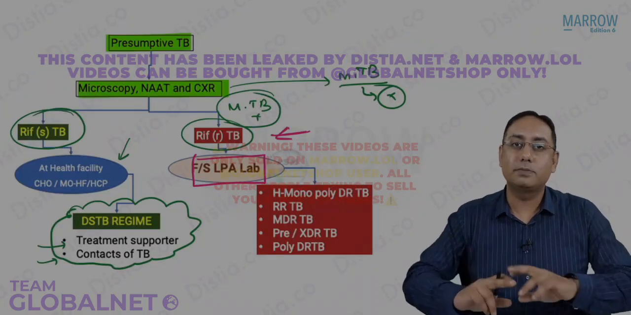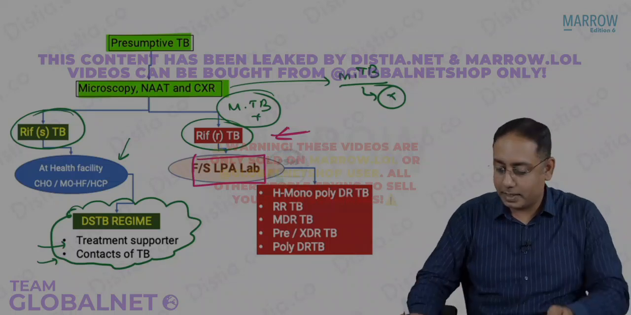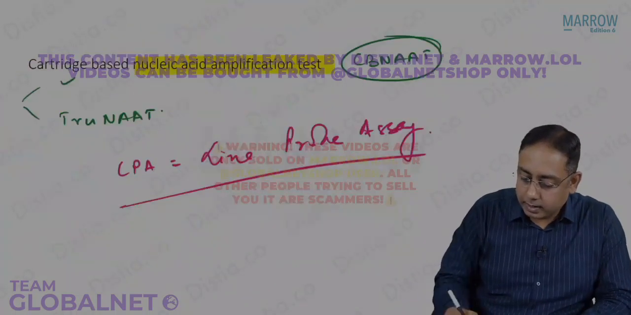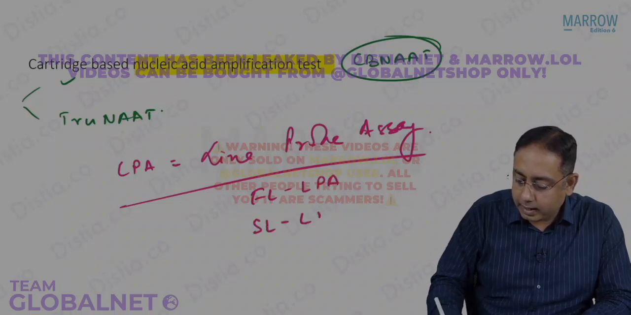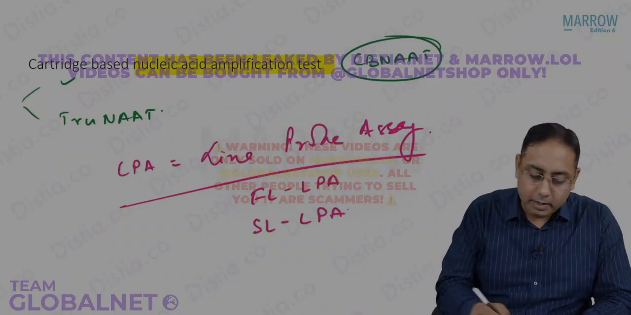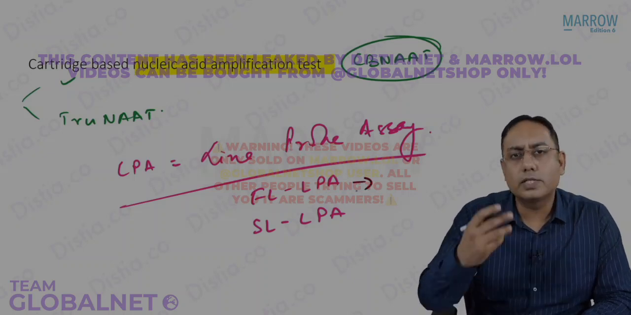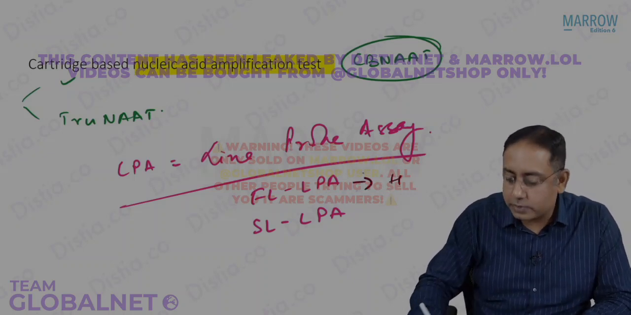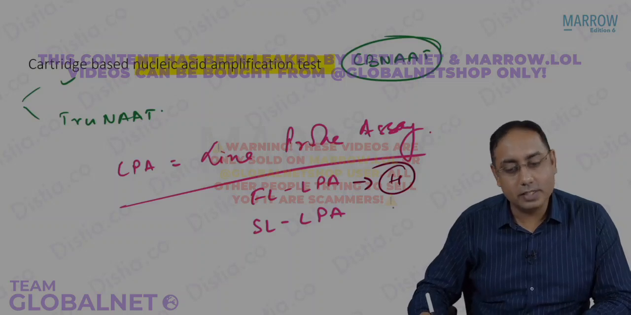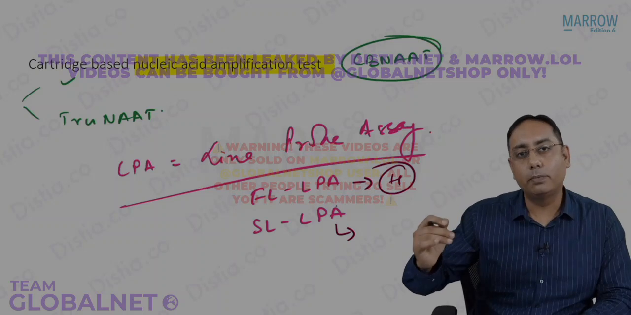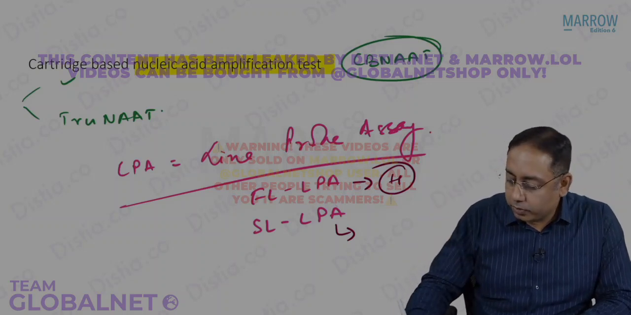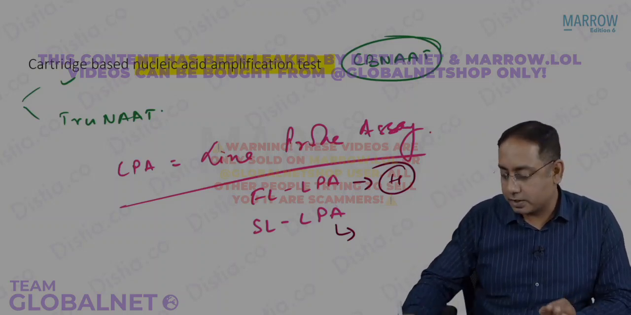So now we are going to send this patient for the first line probe assay, that is called the FLLPA, and the second line probe assay, the SLLPA. First line probe assay is going to test for which resistance? It is going to test for isoniazid resistance. And the second line is going to test for all the second line drugs, the group A, group B, and group C drugs. So you have different answers now.